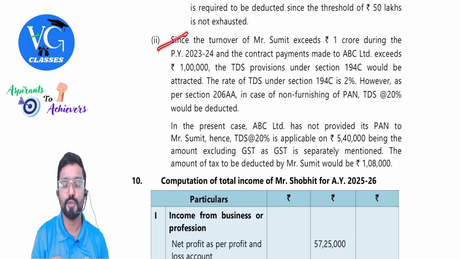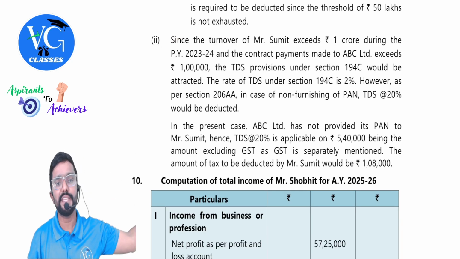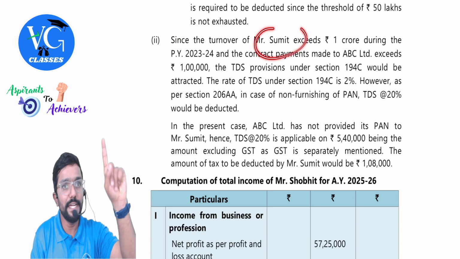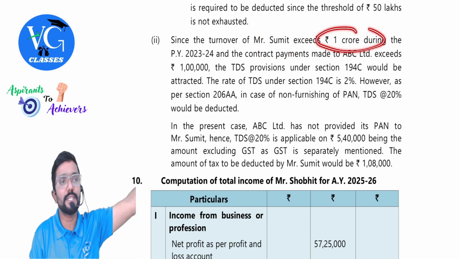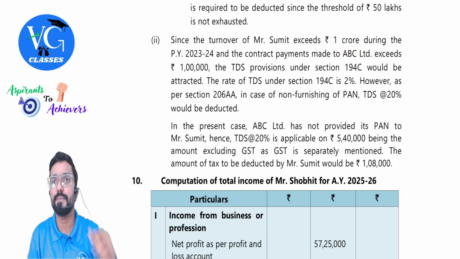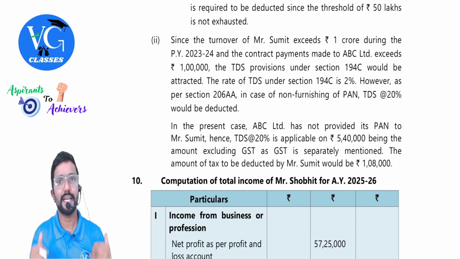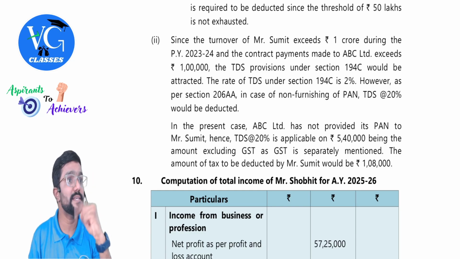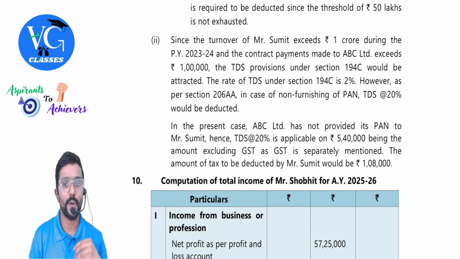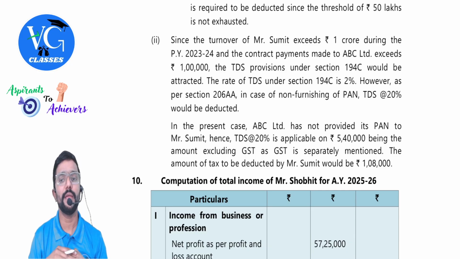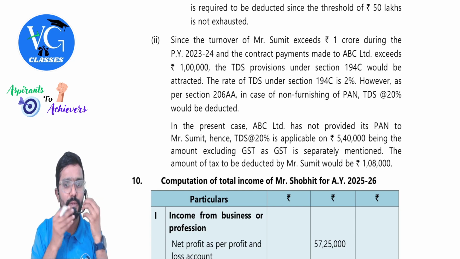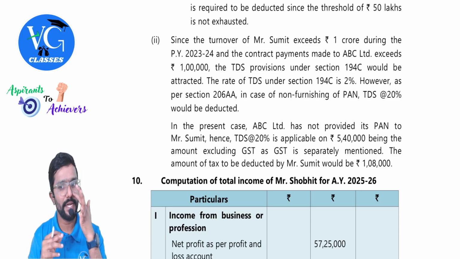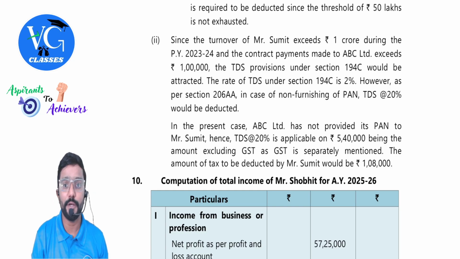Since the turnover of Mr. Sumit exceeds 1 crore during the previous year 23-24, an individual is an individual. Last year, was he subject to tax audit? Yes. As his business turnover is more than 1 crore, he would have been subject to tax audit. Clear? In the current year, is he covered as payer? Yes, he is covered as payer. Okay, sir. And the contract payment made to ABC Limited exceeds 1 lakh, or single payment more than 30,000, so the TDS provision under section 194C would be attracted. The rate of TDS under section 194C would be 2%.